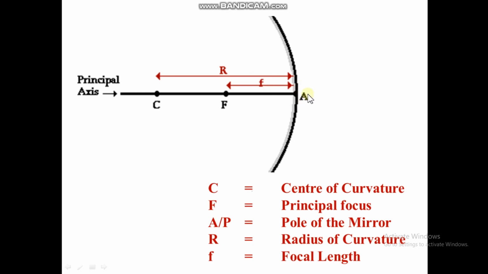And this point is marked with A. In some books it is marked with P also. So A or P, anything. It is nothing but the pole of the mirror. So that is about the concave mirror.